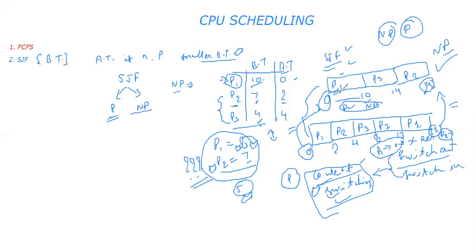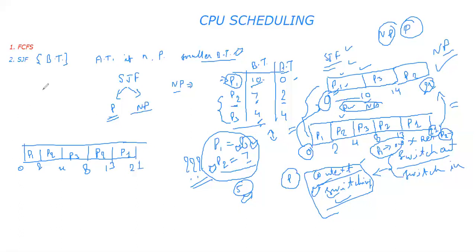So the question arises: in the non-preemptive version, we had calculated the waiting time and turnaround time. How to calculate waiting time in this particular situation? Let's redraw this and try to calculate waiting time and turnaround time. So we had 0, P1, 2, P2, 4, P3, 8, P2, 13, and P1, 21.